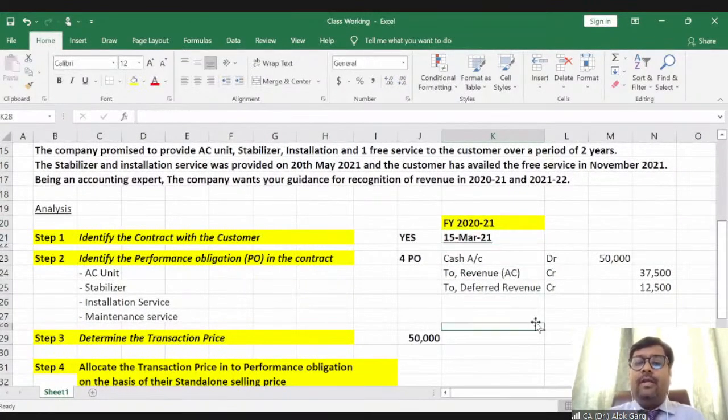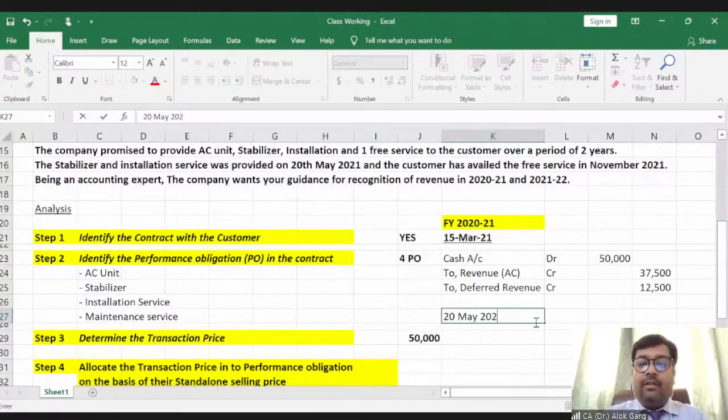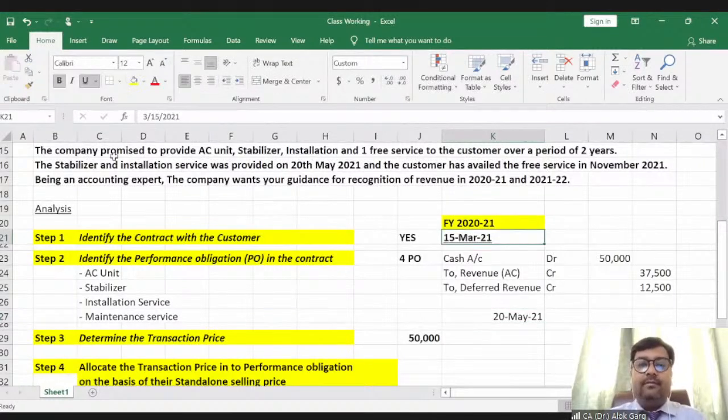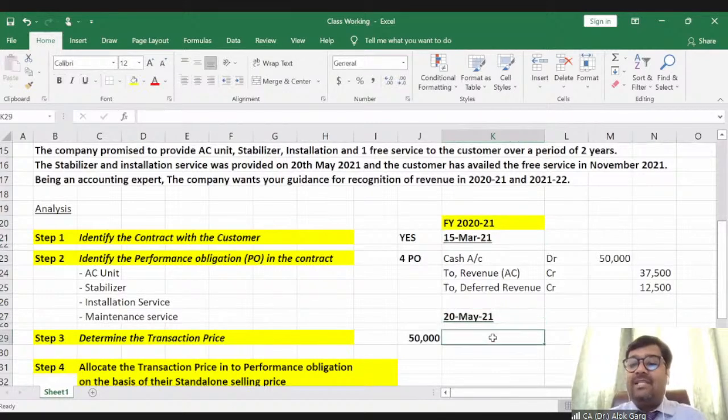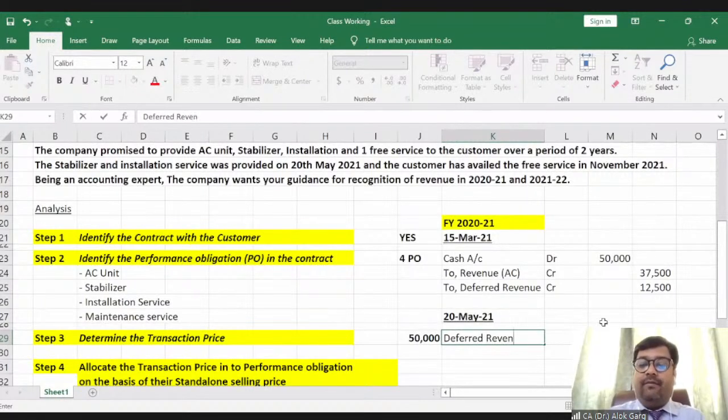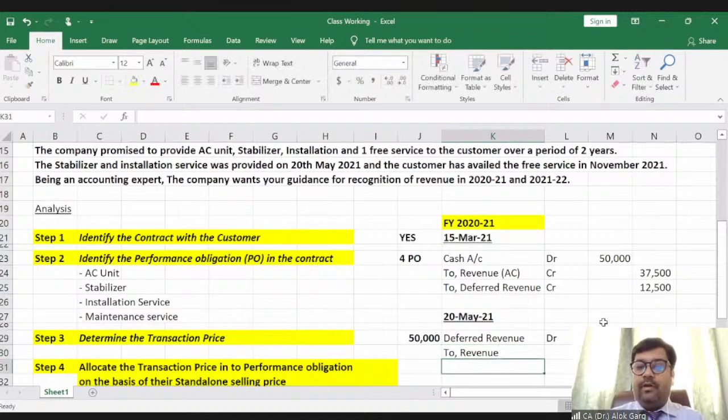Now, on 20th May 2021, what will be the accounting entry? Because the cash will not be received on 20th May 2021, this deferred revenue will be debited. Deferred revenue debit to revenue. Revenue for what?